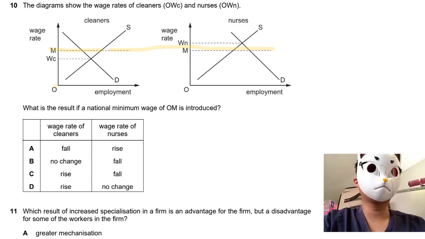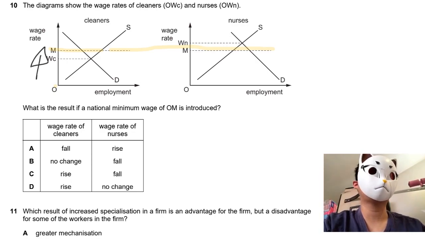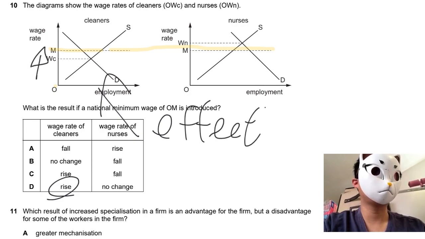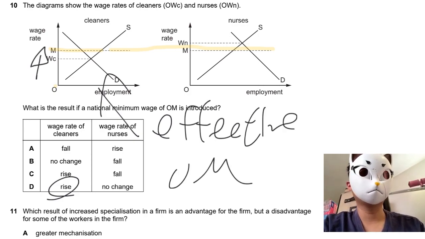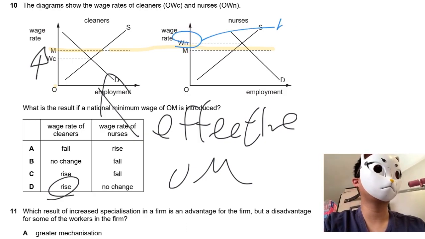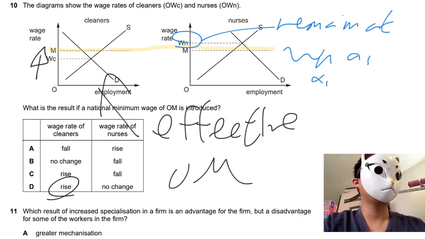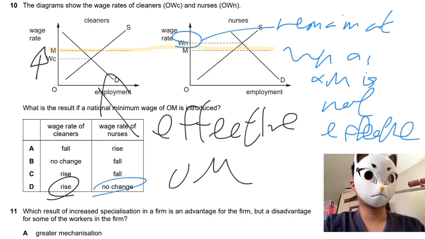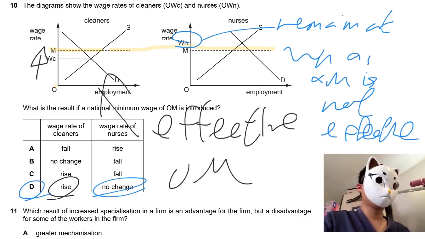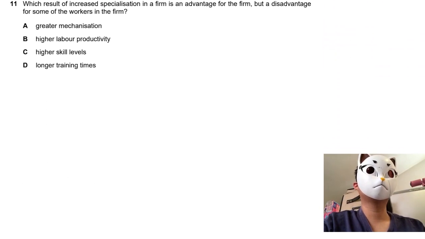For the cleaners, the wage must be increased, because the minimum wage is effective. However, for the nurses, you can see that the wage still remains at WN, as the OM is not effective at all. So the answer goes to D. I would say this question depends on whether the OM is effective.